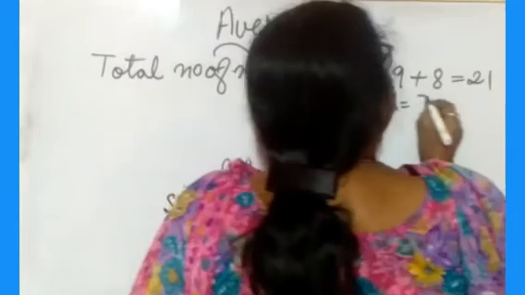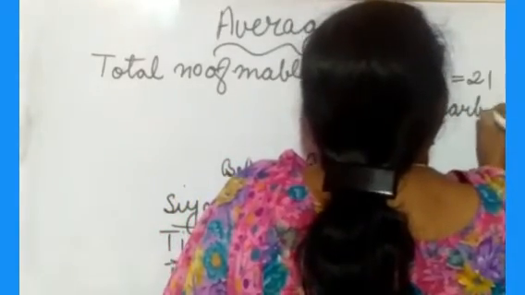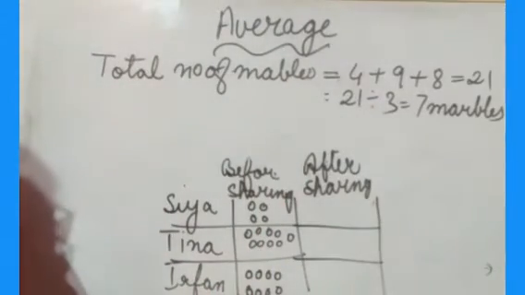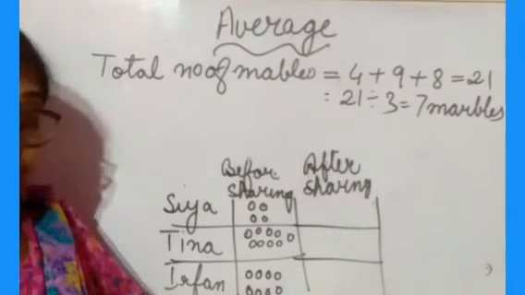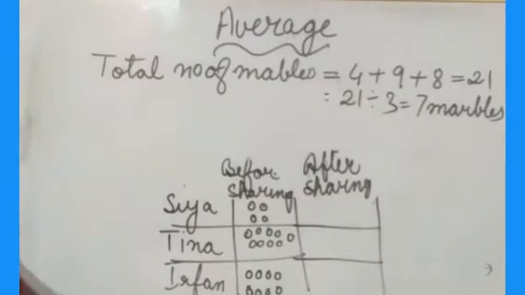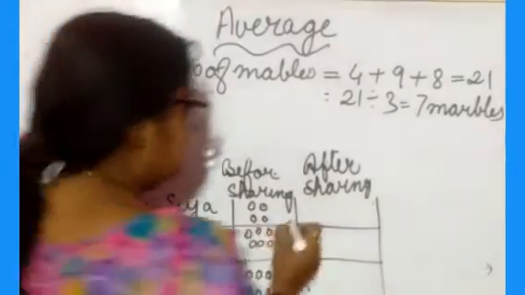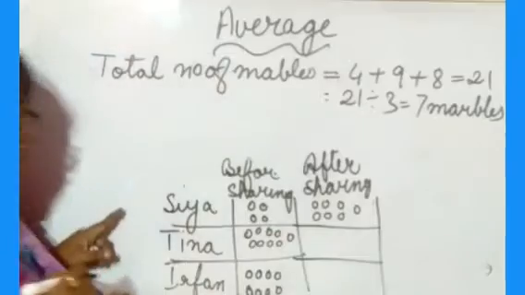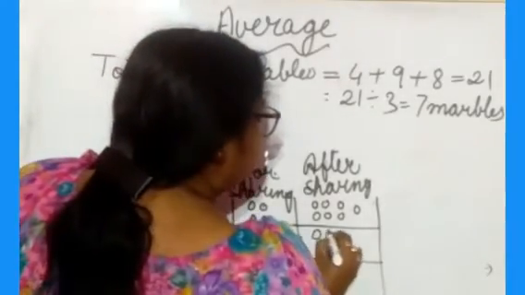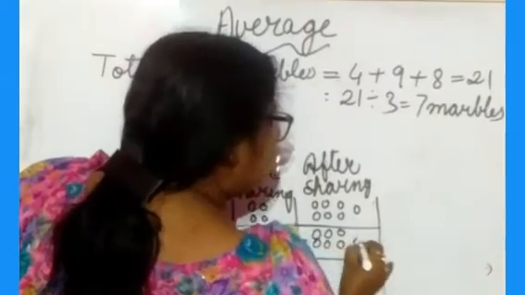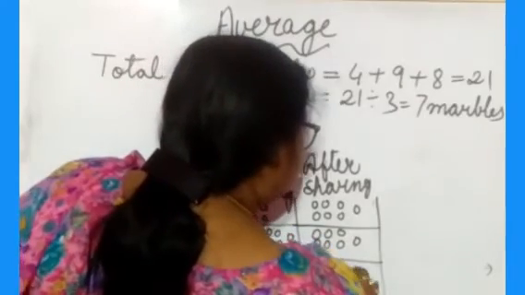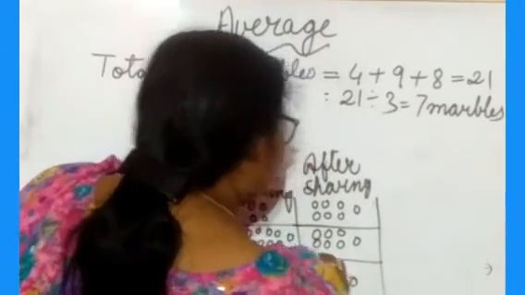7 marbles. Okay? Now, how many marbles will each get after sharing? Each will get 7 marbles. Shreya will get 1, 2, 3, 4, 5, 6, 7 marbles. Tina will get 1, 2, 3, 4, 5, 6, 7 marbles. And Irfan will get 1, 2, 3, 4, 5, 6, 7 marbles.